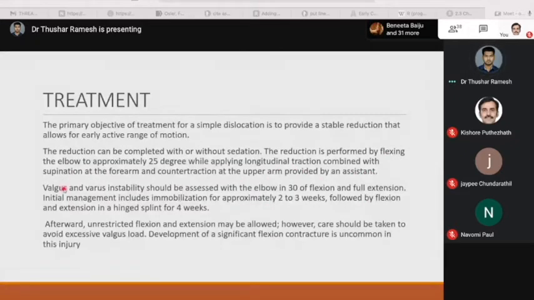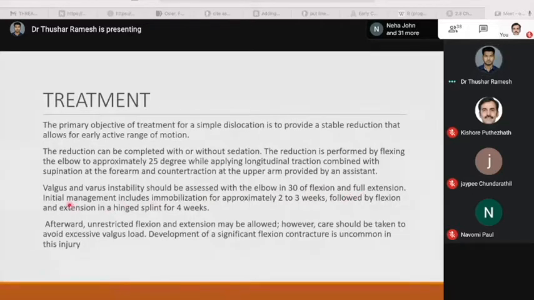Treatment. The primary objective of the treatment for simple dislocation is to provide a stable reduction that allows early range of motion. The reduction can be completed with or without sedation. Reduction is performed by flexing the elbow approximately 25 degrees while applying longitudinal traction combined with supination of the forearm, and a counter traction at the upper arm provided by the assistant. Varus and valgus instability should be assessed with the elbow in 30-degree flexion and full extension.